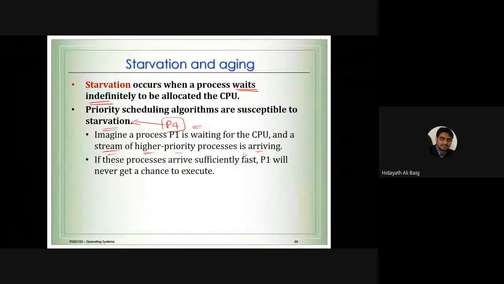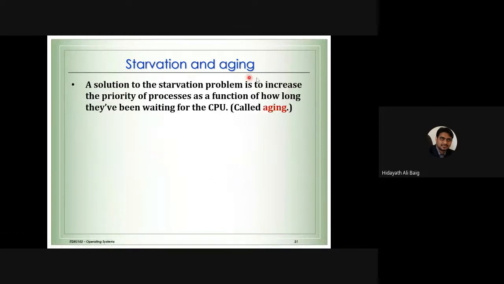What we are doing now, we understand what is starvation. If higher priority jobs keep coming in front of process one, it will never get a chance of going to the system. The solution for this is aging. So the solution to the starvation problem is to increase the priority of the process as a function of how long they have been waiting for the CPU, and we call the solution aging.